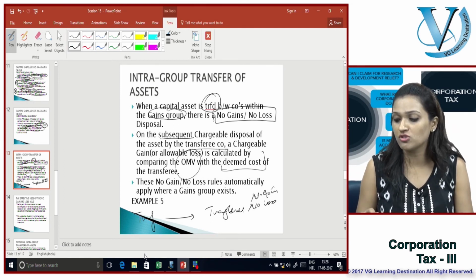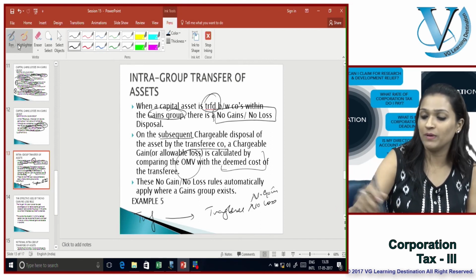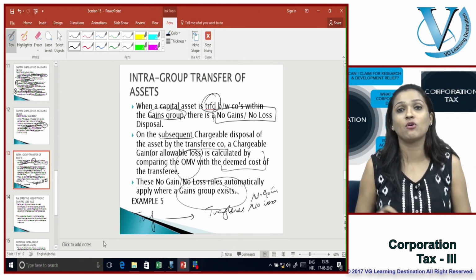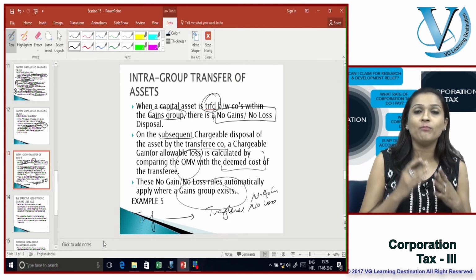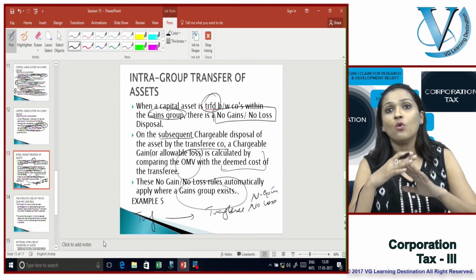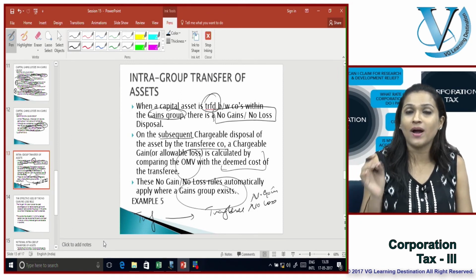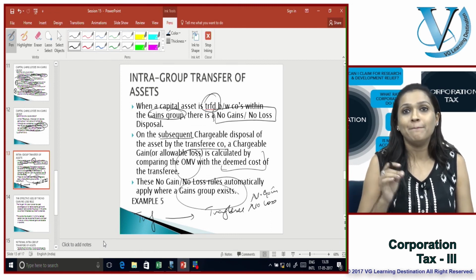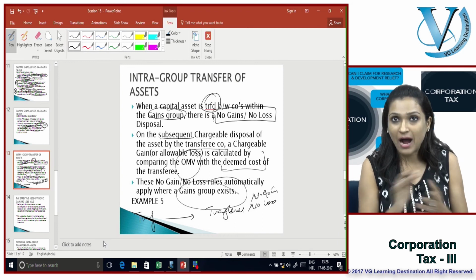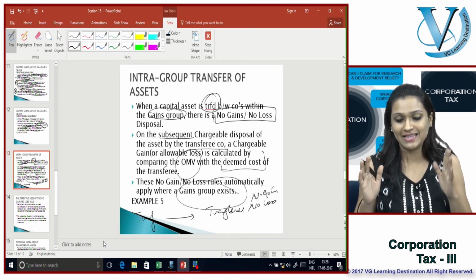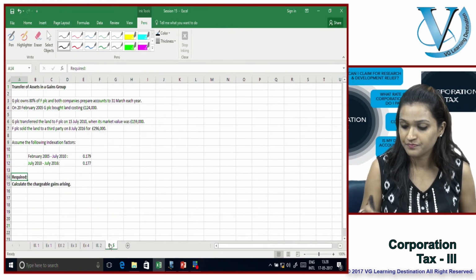These no gain, no loss rules automatically apply when the gains group exists. Why? Because it is forming part of a group. So I can now make intra-group transfers without incurring any corporation tax liability. As long as it is beneficial for me to make an intra-group transfer of assets, I'm going to transfer my assets without attracting any corporation tax liability. Let's have a quick look at an example for this.